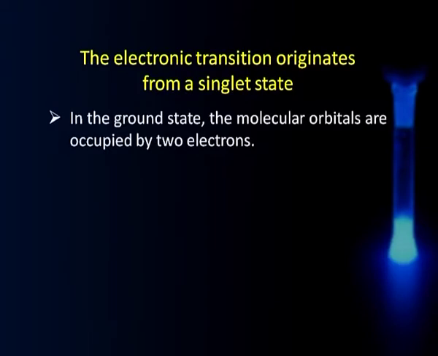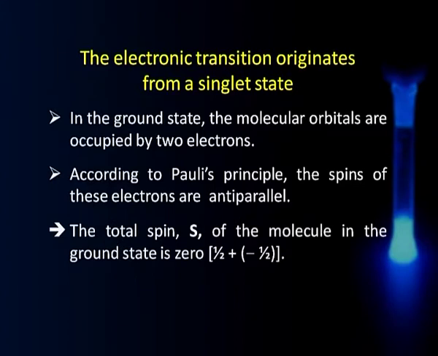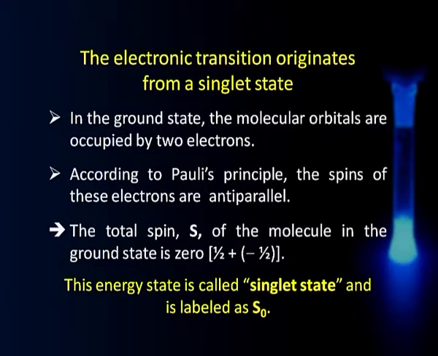Let us understand the meaning of a singlet state here, because in the ground state of a molecule, the molecular orbitals are occupied by 2 electrons. When they are occupied by 2 electrons, according to Pauli's principle, the spins of these 2 will be anti-parallel. So, one will be pointing upwards, one will be downwards, and the 2 put together will have a total spin of 0, which will lead to a singlet state, and such states are called singlet states and they are labeled as S0. So, typically most electron transitions will originate from an S0 state.